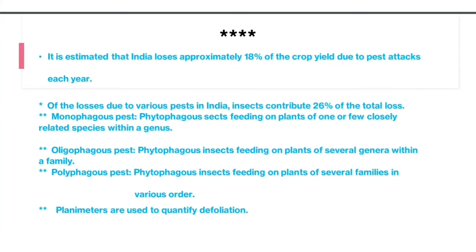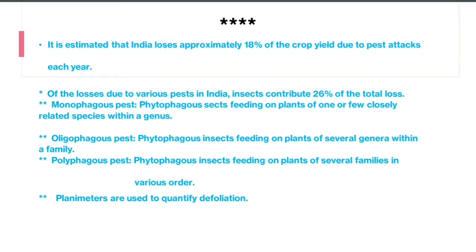The next slide says it is estimated India loses approximately 18% of the crop yield due to pest attacks. And the next one says insects contribute 26% of the total losses. If you imagine the overall losses as 100, then 26% of the total losses are due to insects.